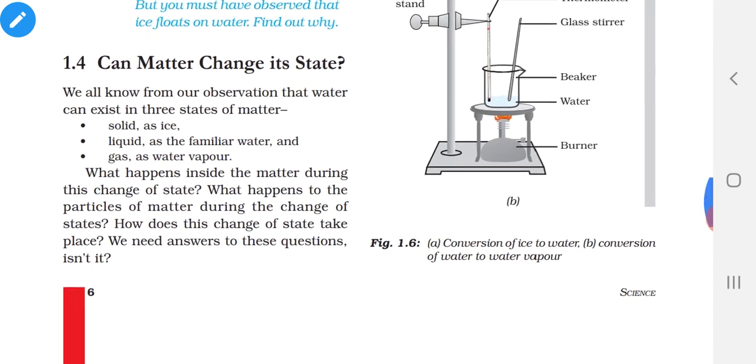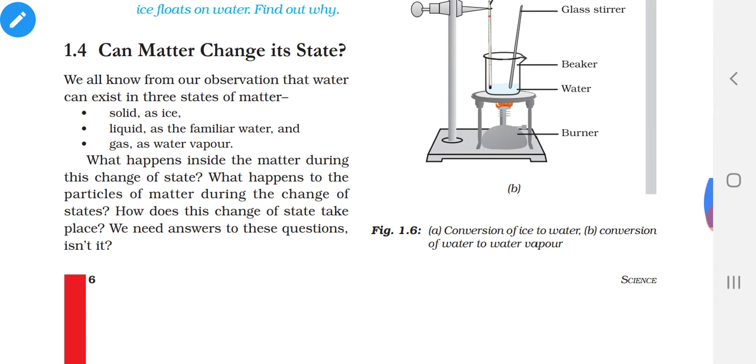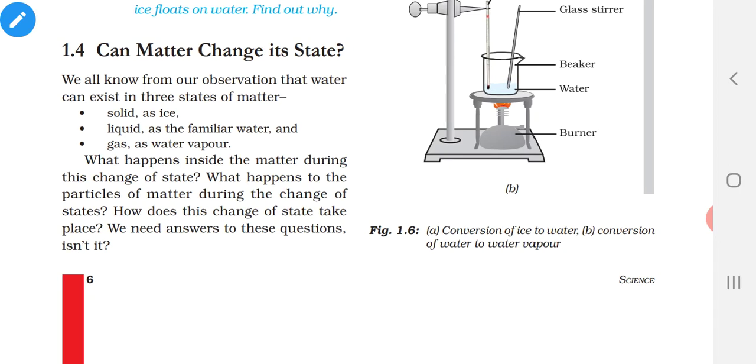We learned that in the junior classes. Now in this class, we are going to see what happens inside the matter when we convert it from one state to another, and how it changes.